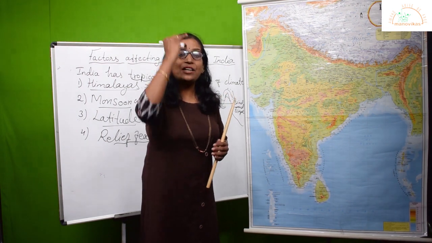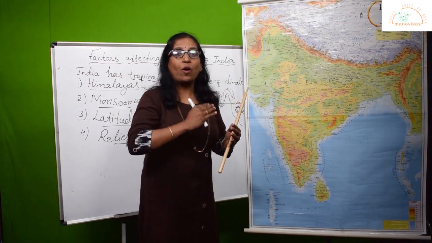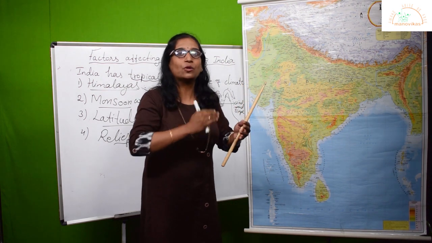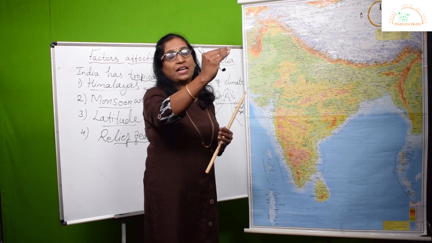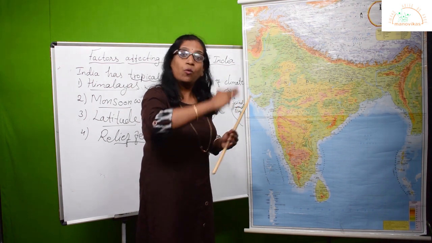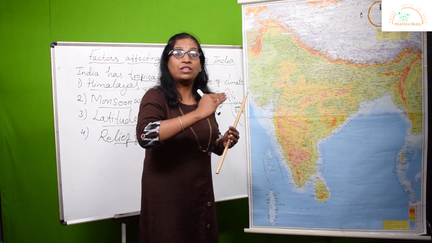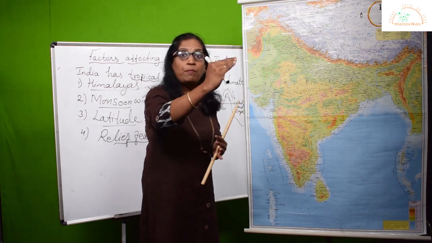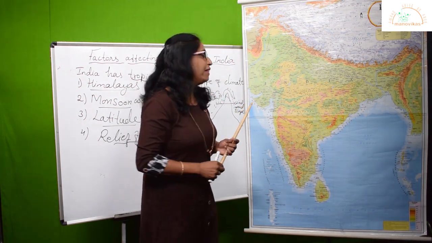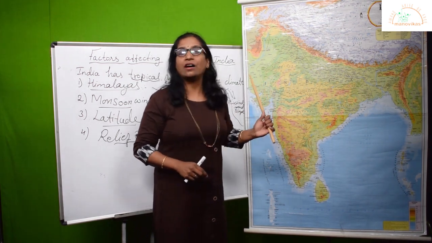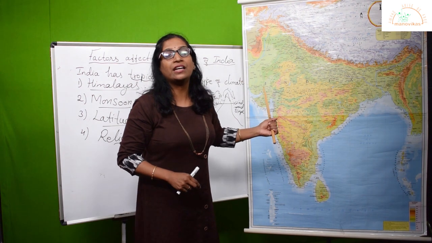So they don't stand tall to block; they are not against the direction of the winds, they just run parallel. So winds move over the desert of Rajasthan and over the Aravalli range without being blocked, and that is the reason why part of Rajasthan turns into the Thar desert, the Great Indian Desert.